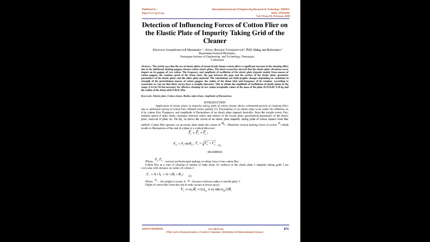Pappus chooses cotton elastic plates. The latest research showed that the elastic plate vibrations occur under the impact of the pappus of raw cotton. The frequency and amplitude of oscillation of the elastic plate depend mainly on the mass of the cotton pappus, the rotation speed of the drumstick, the gap between the pegs and the surface of the elastic plate, the geometric parameters of the elastic plate, and the plate material.